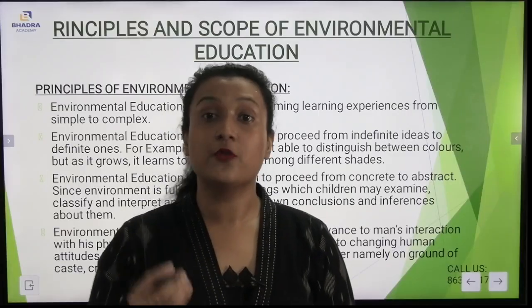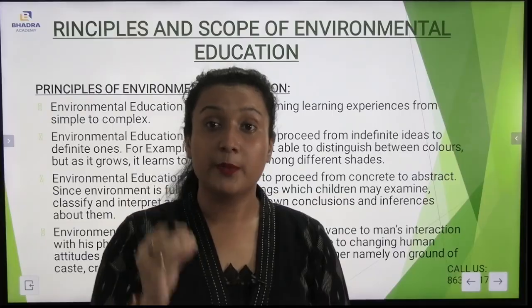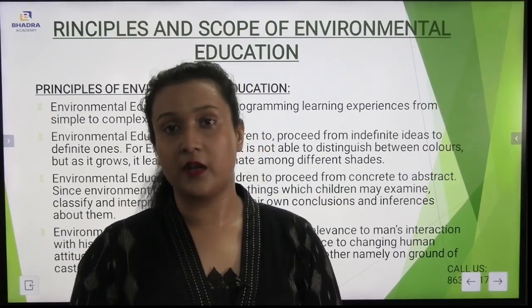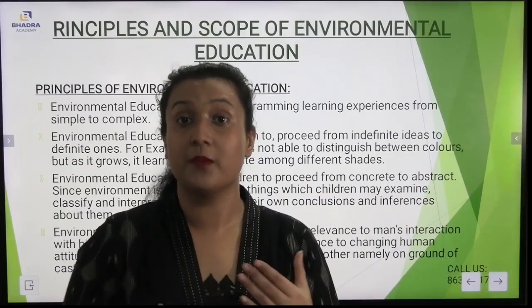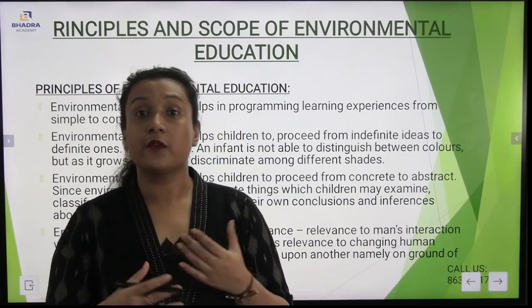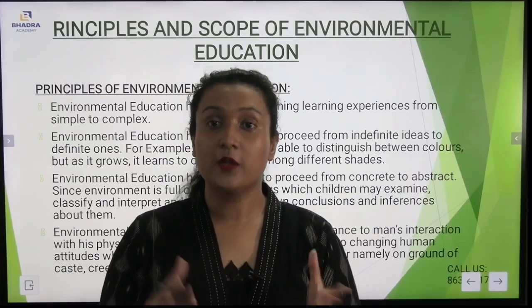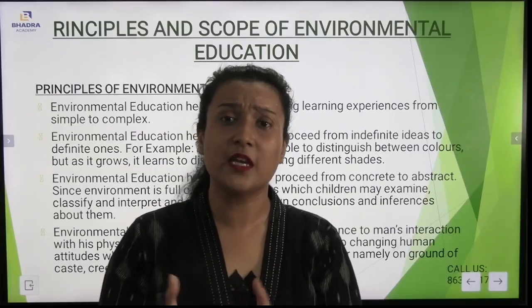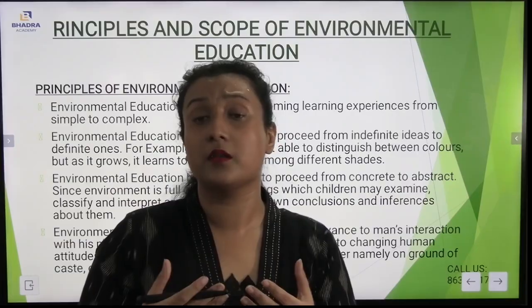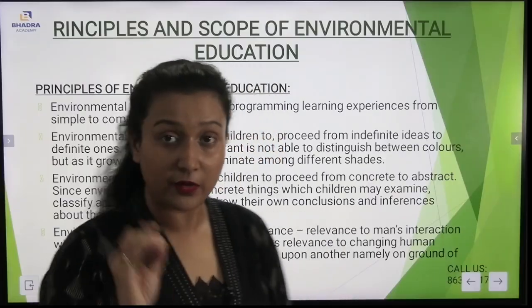Now, if I talk about the stages of different children, there are certain stages where the children actually cannot differentiate between different colors. Also, they cannot differentiate between the real environment and the physical environment. But slowly when they grow up, they become mature. During that time only they actually understand the difference between the physical environment and the real environment. You see, there are some stages. After the stage of 8 years only, the children actually understand the meaning of a particular environment. So in this way only,